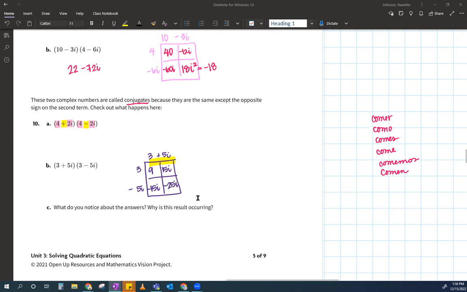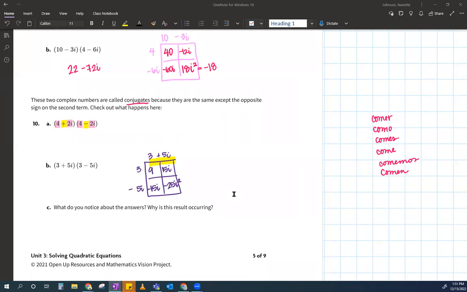Does anybody see anything that's going to happen? What do you see that's going to happen? Take your young observation eyes, very good at observing.